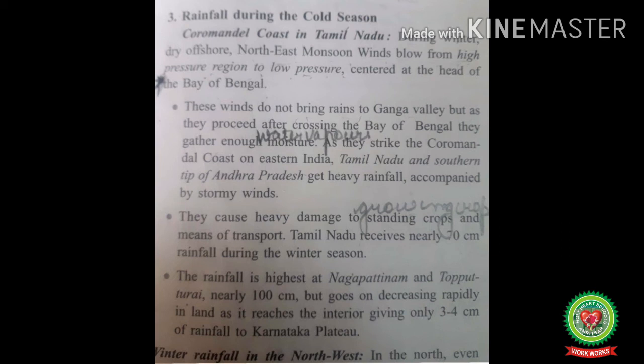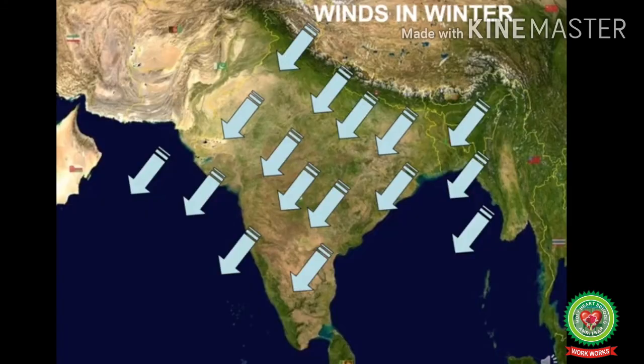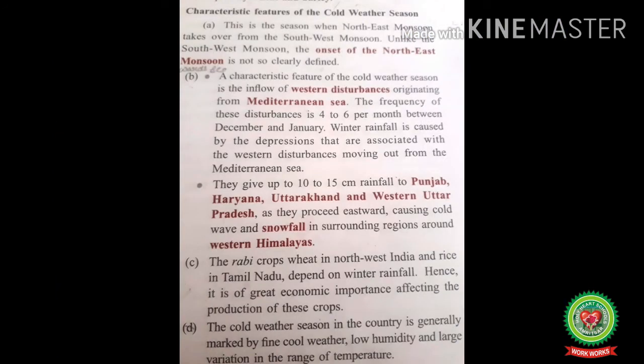The rainfall is cyclonic rain. Cyclonic means rainfall caused when warm and cold air masses meet at a front. It is beneficial to the crops, especially wheat and barley. Hence, this rain is very useful at the time of sowing the seeds for the crops. Next we have characteristic features of the cold weather season. Number 1. This is the season when the northeast monsoon takes over from the southwest monsoons. Unlike the southwest monsoons, the onset, meaning the arrival, of the northeast monsoons is not clearly defined.